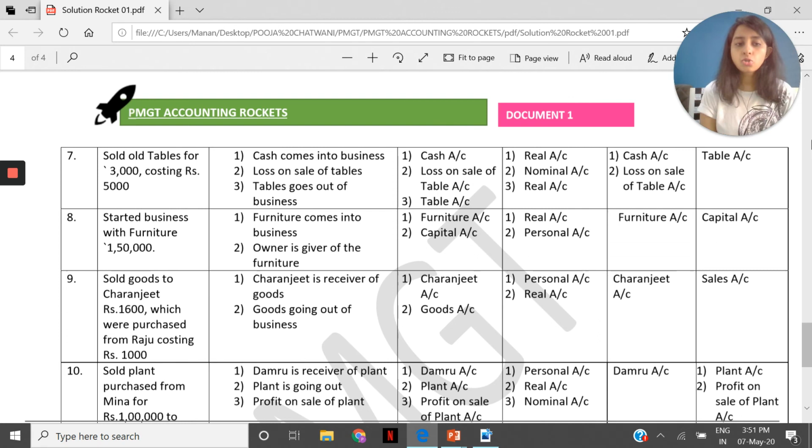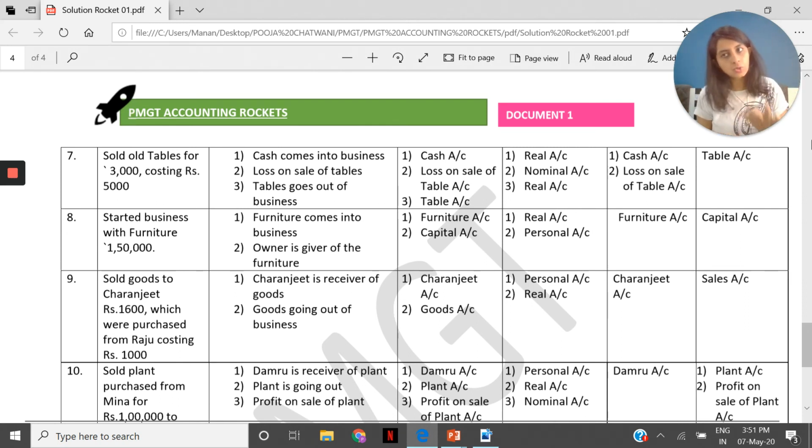The words are sold goods to Charanjit, rupees 1,600. That is what matters for us. The entry ahead of that is really of no relevance at this point. So for us, this is a sales entry wherein there are two aspects. One is goods, one is Charanjit. Charanjit is the receiver of the goods. Goods are going out of the business because it's a sale. So two accounts, Charanjit and goods.